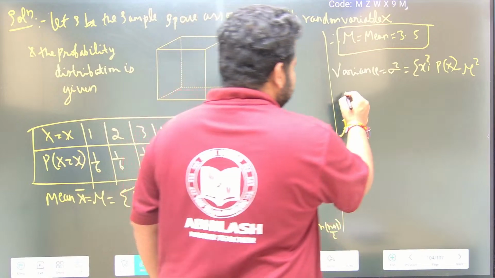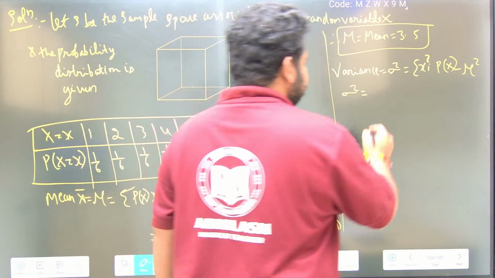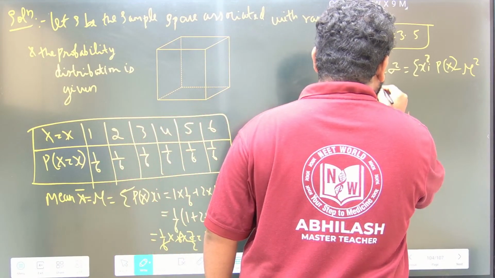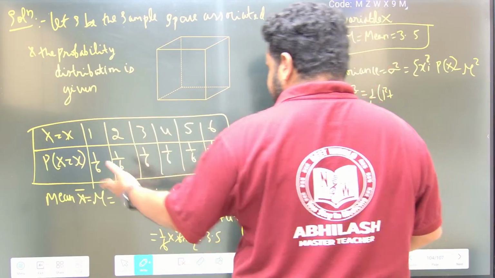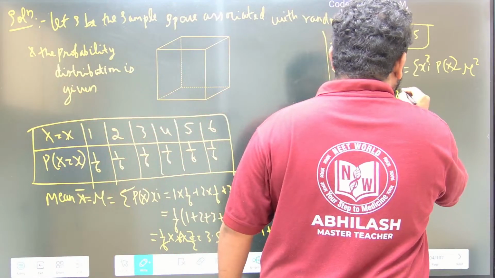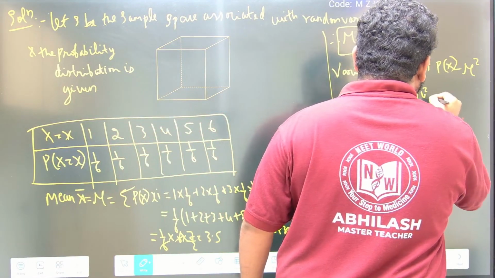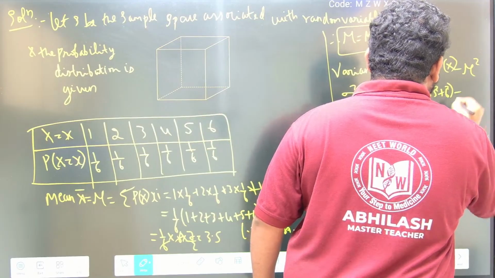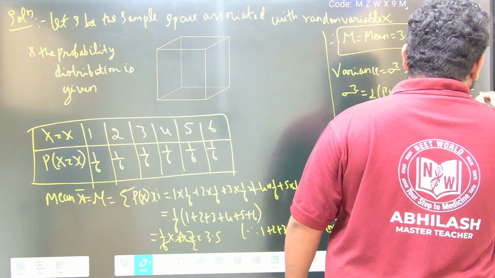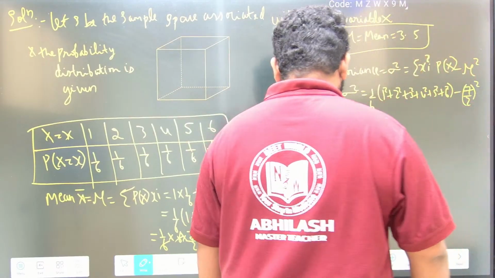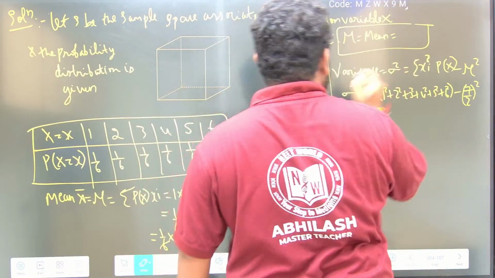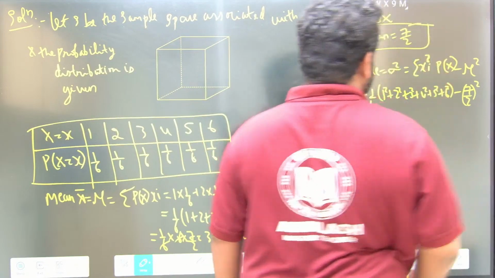Now here, sigma square is summation of xi square into p of x. 1 by 6 I can take common, because P of x is always 1 by 6 here. So 1 by 6 into 1 square plus 2 square plus 3 square plus 4 square plus 5 square plus 6 square, minus mu square. Mu square is 3.5 square. Let me write it in the form of a fraction, not decimal. Let this be 7 by 2, so 7 by 2 whole square.